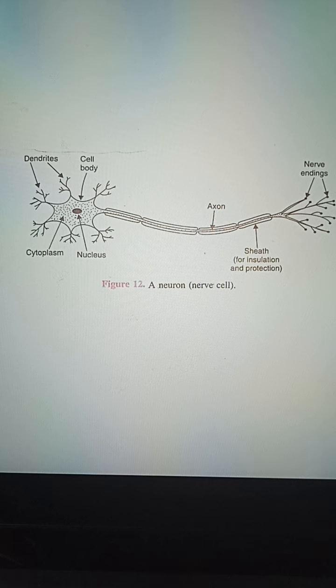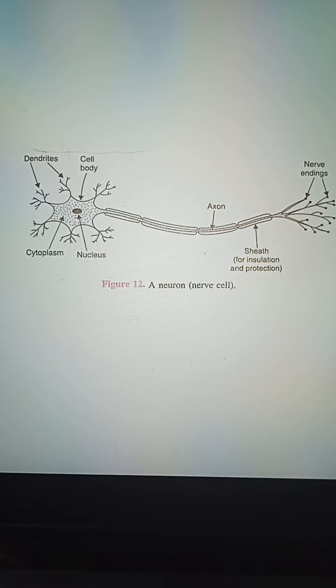Now what are relay neurons? Relay neurons occur in the central nervous system. Central nervous system means the brain and spinal cord. So the neurons which are present in the brain and the spinal cord are known as relay neurons. Suppose the sensory neurons transmit impulses from the receptors towards the central nervous system, and in the central nervous system also neurons are present.